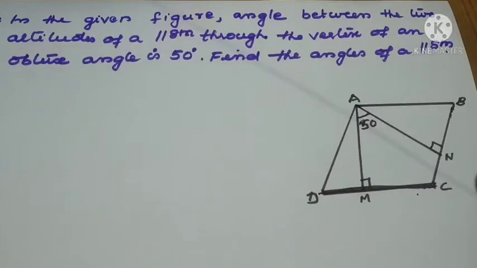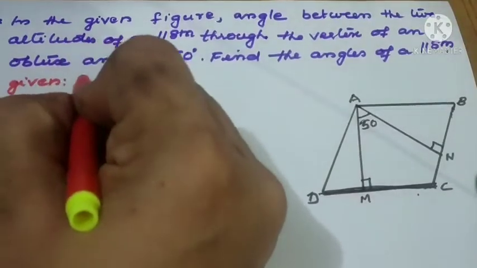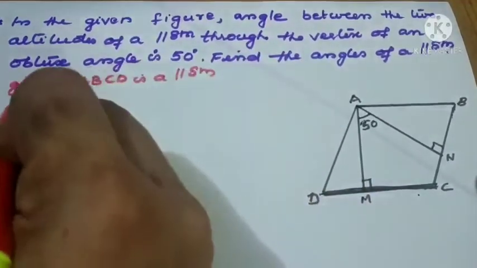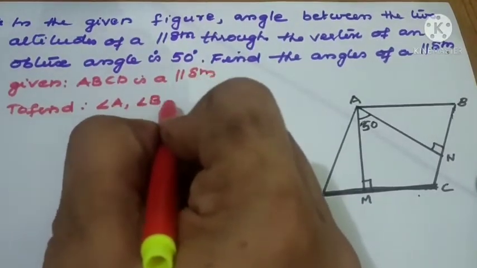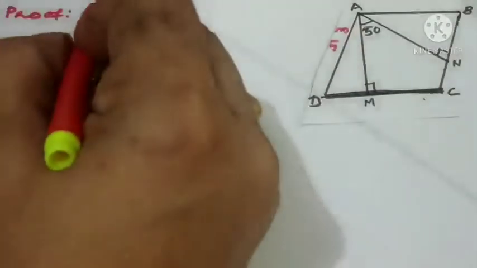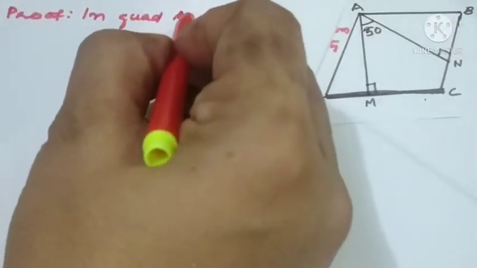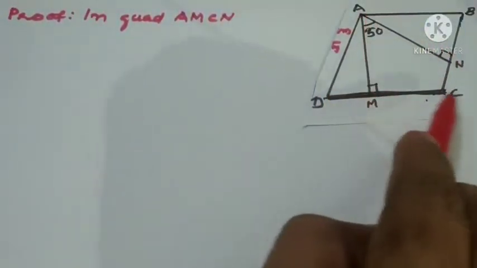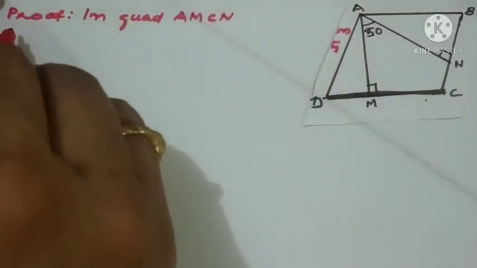So we can write here, given: ABCD is a parallelogram. To find: angle A, angle B, angle C and angle D. Proof. In quadrilateral AMCN. See the diagram. AMCN is a four-sided figure, and it is a closed figure, so it's a quadrilateral. So what can we write for the quadrilateral AMCN?